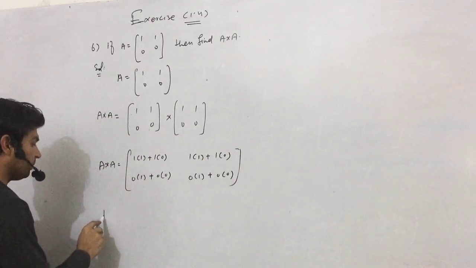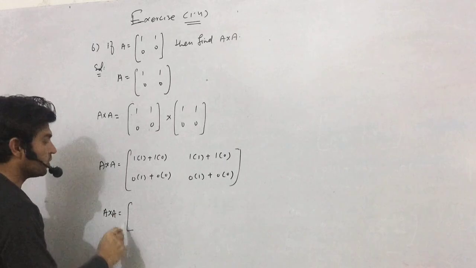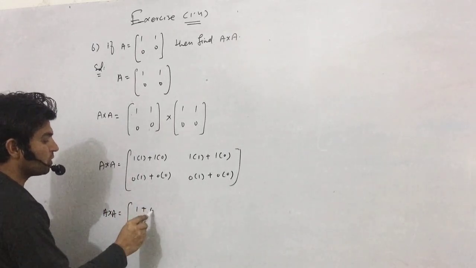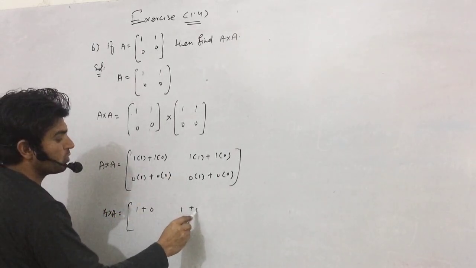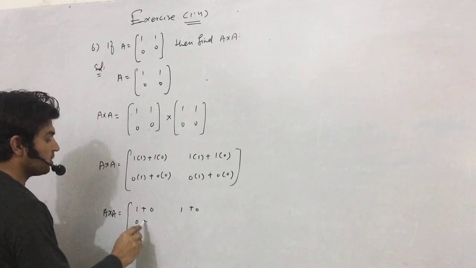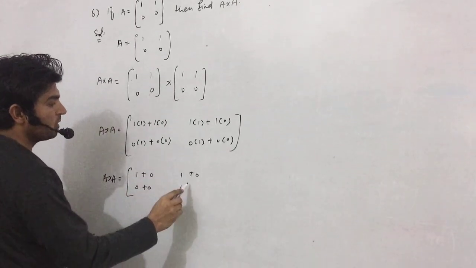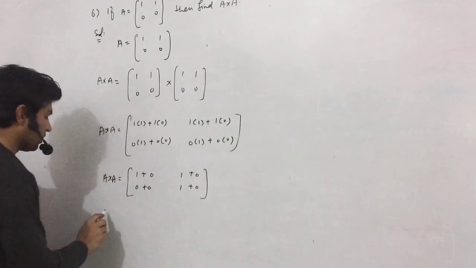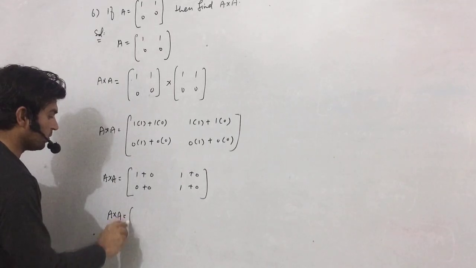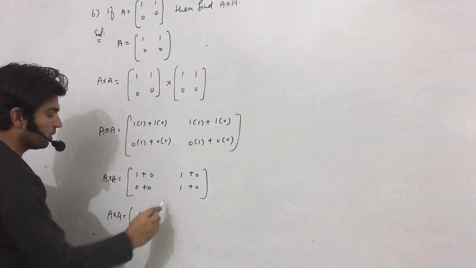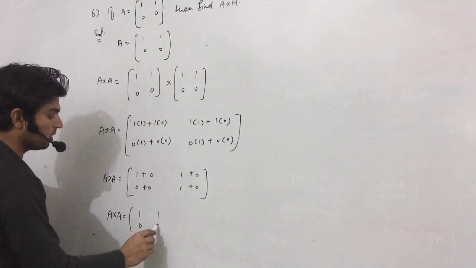Okay, now A cross A is equal to, so 1 1s are 1 plus 1 0s are 0, 1 1s are 1 plus 1 0s are 0, 0 1s are 0 plus 0 0s are 0. Okay, 0 1s are 0 plus 0 0s are 0. So A cross A is equal to [1 1; 0 0].